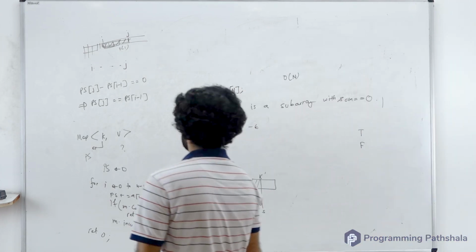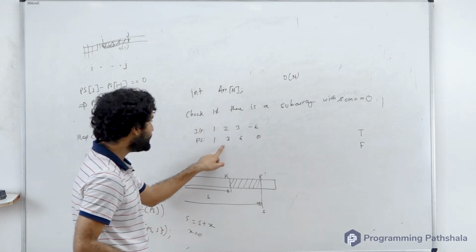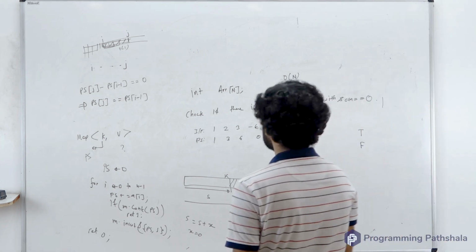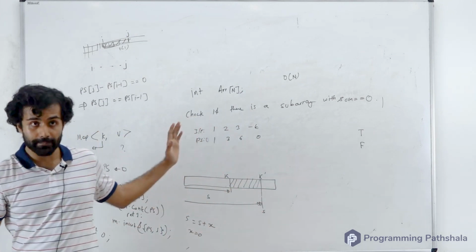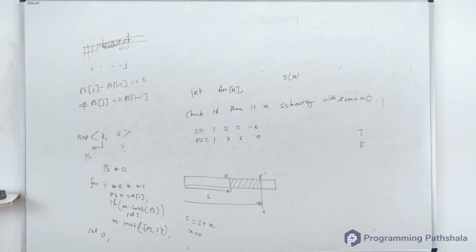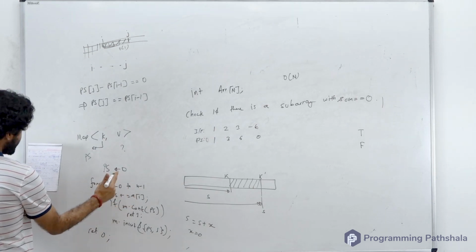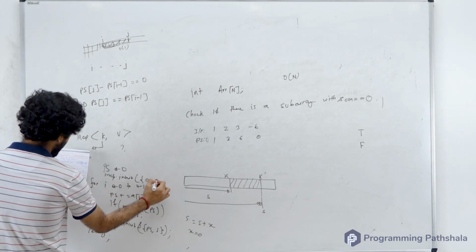Very good. Why? Because the prefix sums that I am going to get are 1, 3, 6, 0. Did any repetition happen? Can somebody use some intuition and tell me why it did not happen? Because I did not take into account the prefix sum of the empty subarray. There is an empty prefix also, right? That empty prefix has a sum of 0. So you have to take that into consideration also. Before running this loop, once you have initialized this, you have to do map.insert 0 as well with 1.